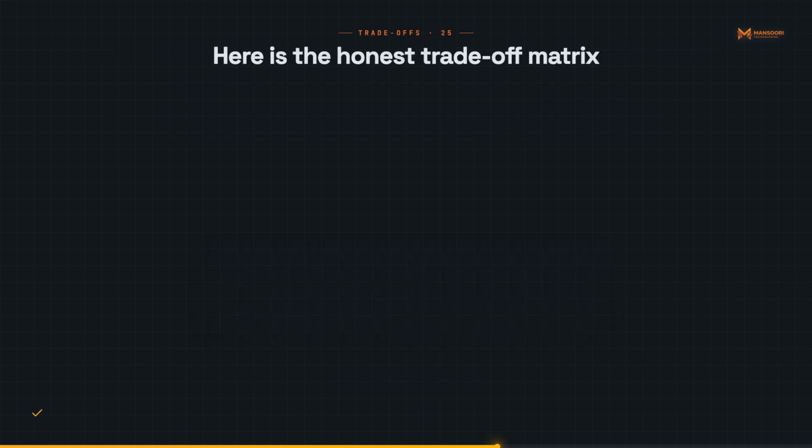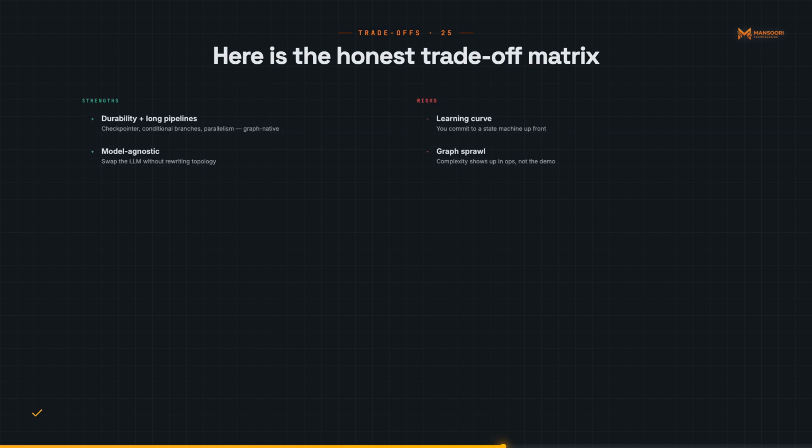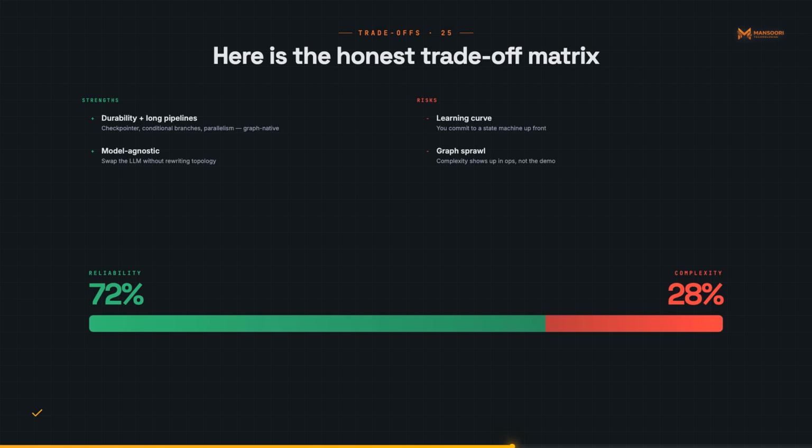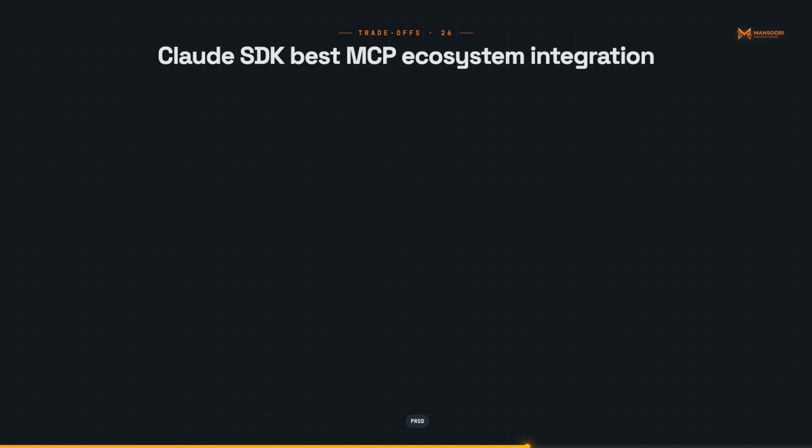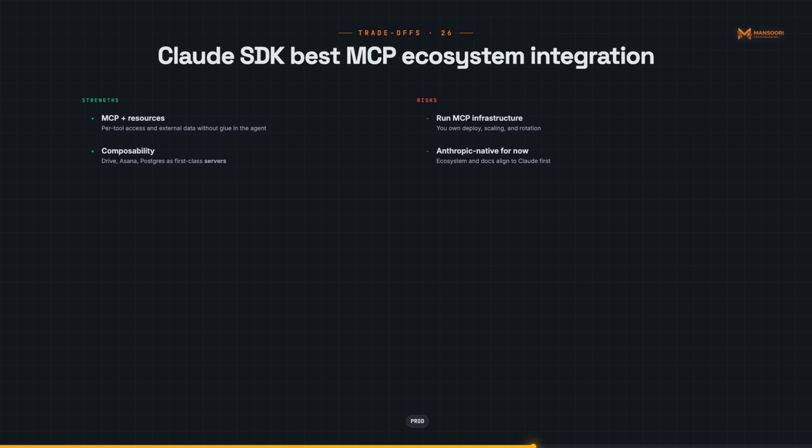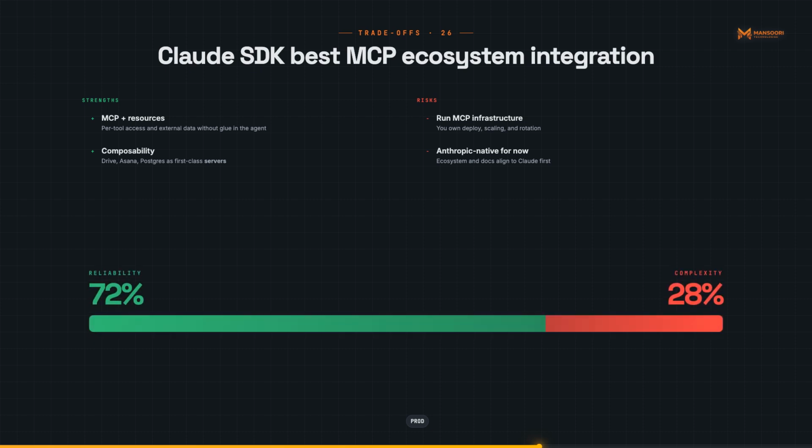Here is the honest trade-off matrix. LangGraph: best state durability, best for long horizon multi-step pipelines with conditional routing and parallel branches, highest learning curve, model agnostic. OpenAI SDK: fastest to prototype and ship, cleanest handoff primitives for multi-agent orchestration, ephemeral by default requiring manual durability work, OpenAI model preferred though technically not locked. Claude SDK: best MCP ecosystem integration, strongest external resource access with per-resource access control, requires running and maintaining MCP infrastructure, Anthropic model native for now.